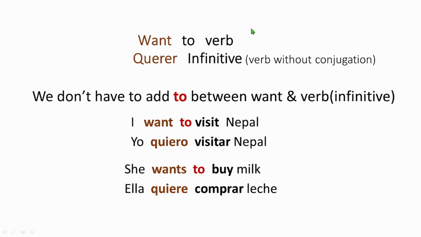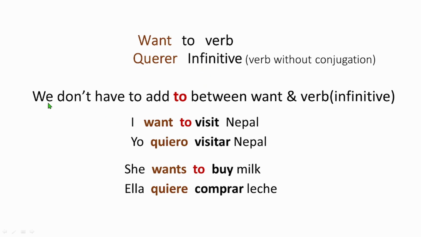Now we're going to learn how to bring this verb want into action. Here's the rule that says want to and verb. When we make a sentence, we always say, I want to dance, I want to drink. In Spanish it becomes querer and infinitive. Infinitive is the second verb. So in Spanish you don't need to put to, it is automatically added. You just put the querer verb and the second verb. One more thing, in Spanish we don't conjugate the second verb, only the first verb is conjugated. The unconjugated form of the verb is called the infinitive.